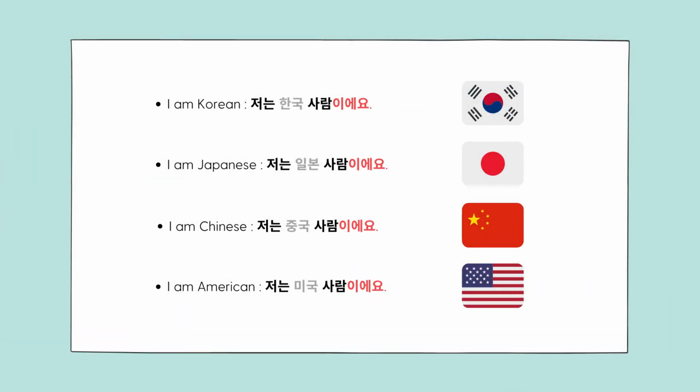Let's see some examples. We've seen that Korea is said 한국. So "I am Korean" is 저는 한국 사람이에요. We know that Japan is said 일본. So "I am Japanese" would be 저는 일본 사람이에요. The same goes for China, 중국. "I am Chinese" is said 저는 중국 사람이에요. And lastly, we know that United States of America is said 미국. "I am American" would be 저는 미국 사람이에요.